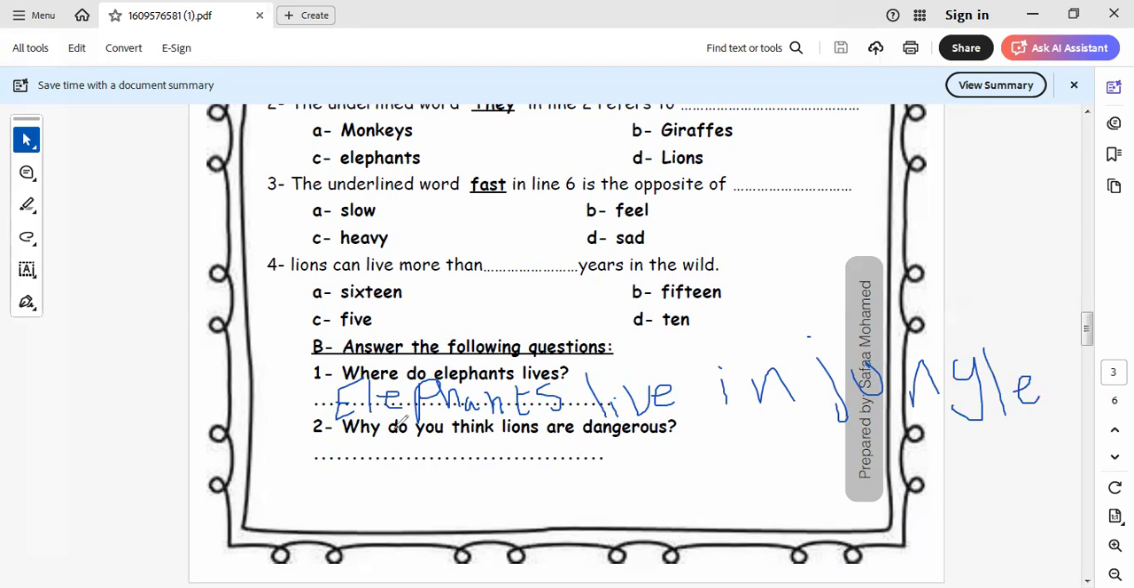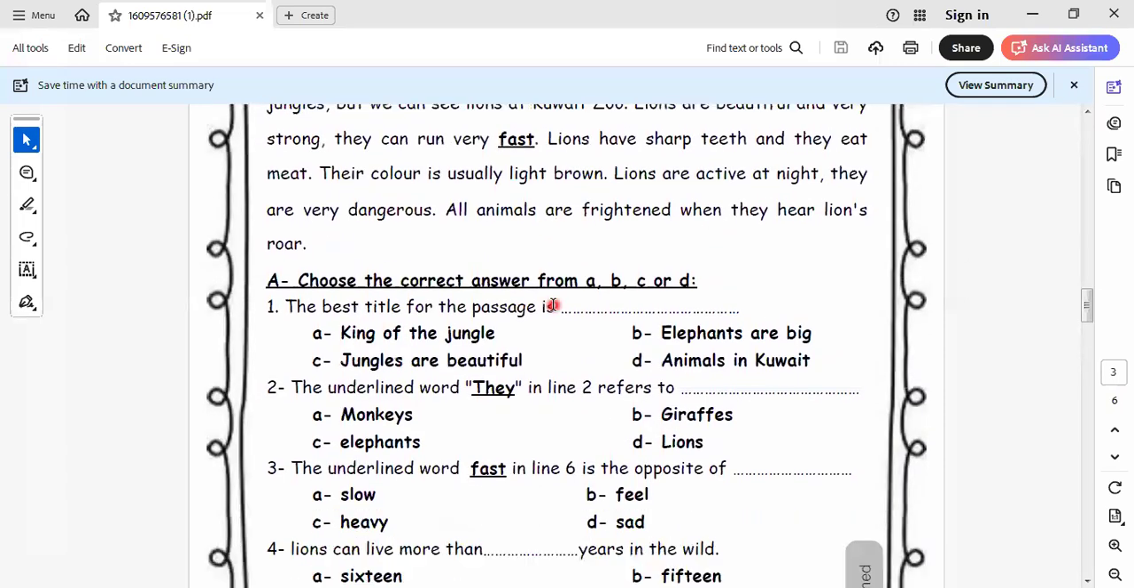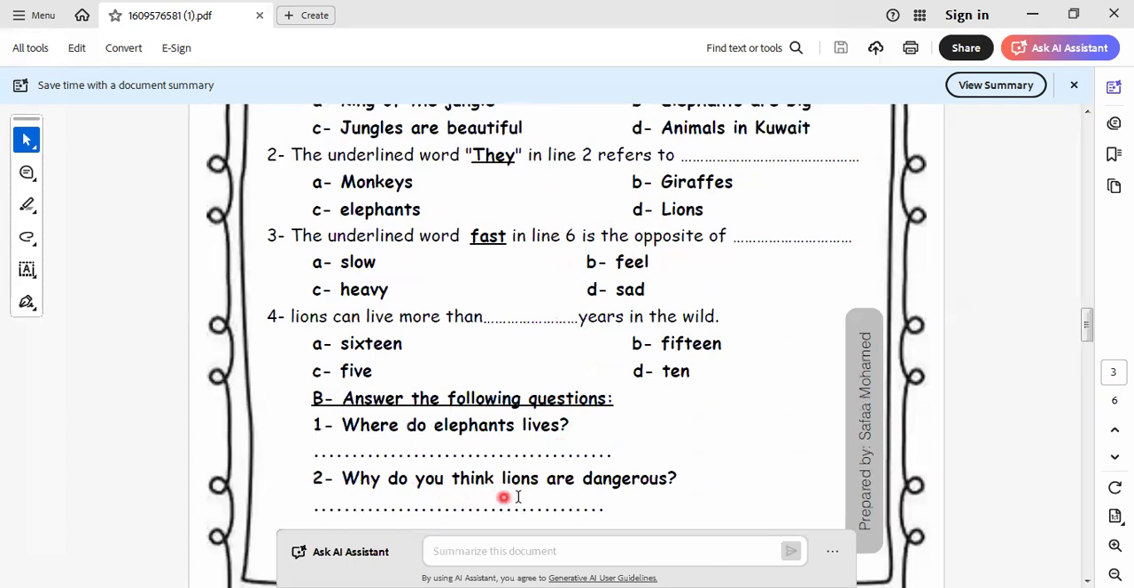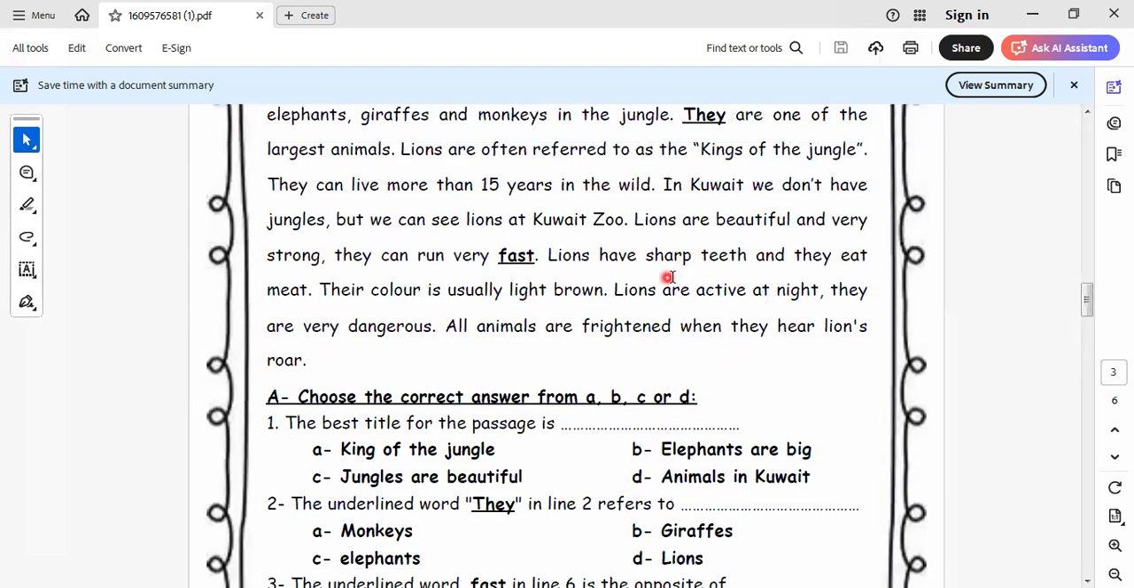Why do you think lions are dangerous? Because it's strong and what? Because the lion is strong, as we know here in this title. Why do you think that lions are dangerous? Because they are strong and have sharp teeth, and they eat meat. Because they have sharp teeth. Okay, have sharp teeth.